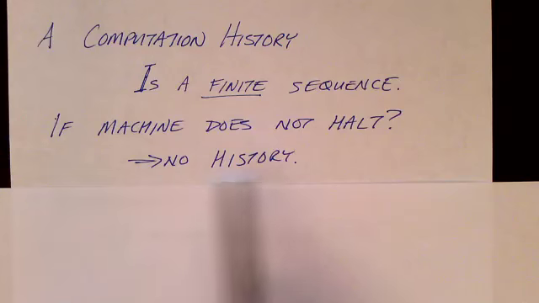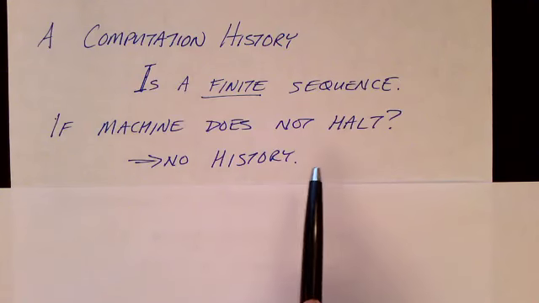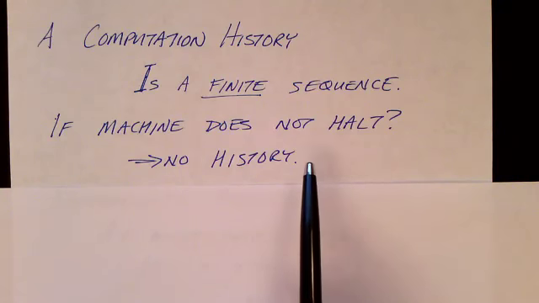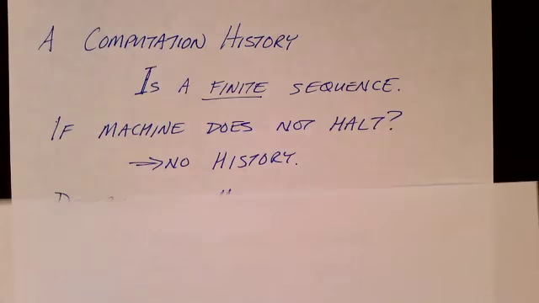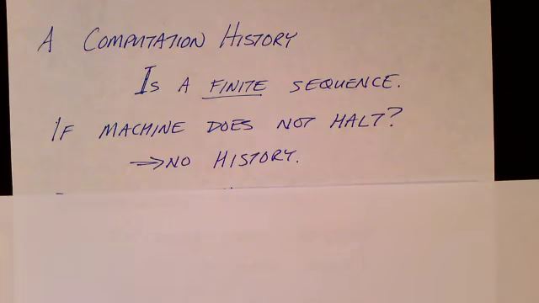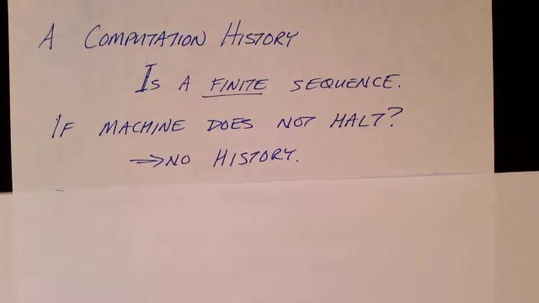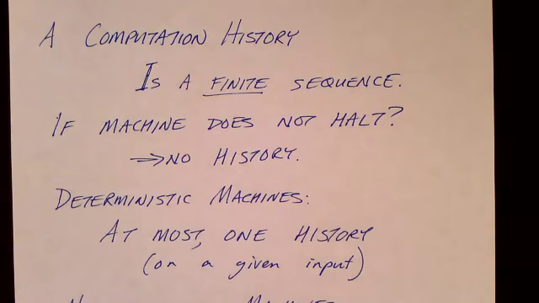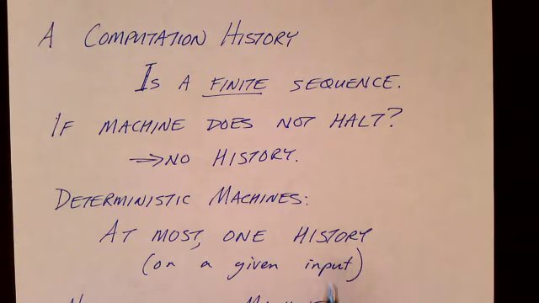If the machine does not halt, then the sequence of configurations would be infinite, and we say that there is no computation history. So by definition, the computation history only exists if the machine ends with an accept or reject state.